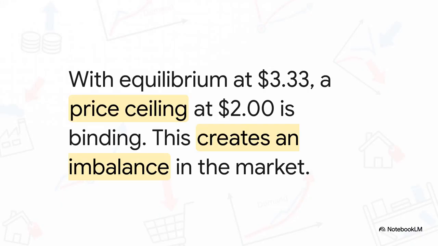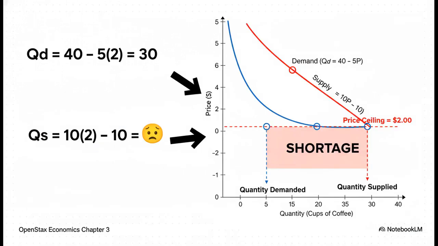Okay, let's go back to our coffee market. We know the natural price is $3.33. But now, what if the government steps in and imposes a binding price ceiling of $2? Look what happens. At this new artificially low price, the market is immediately thrown completely out of whack. Our equations show us exactly what the problem is.